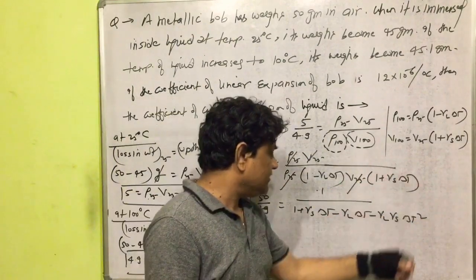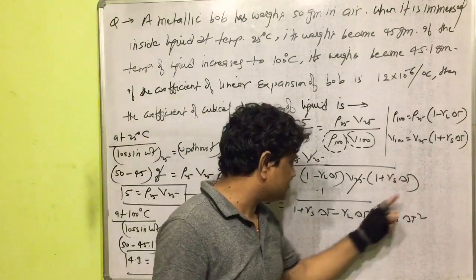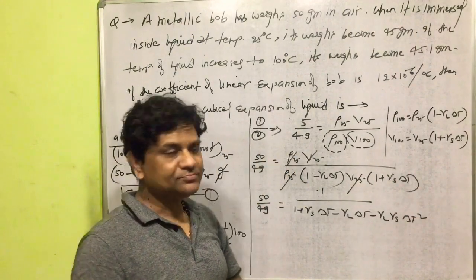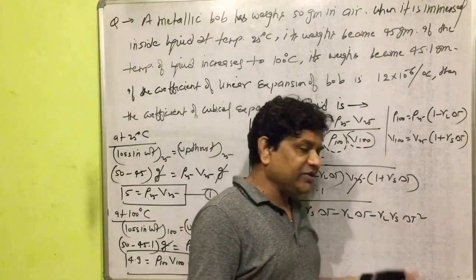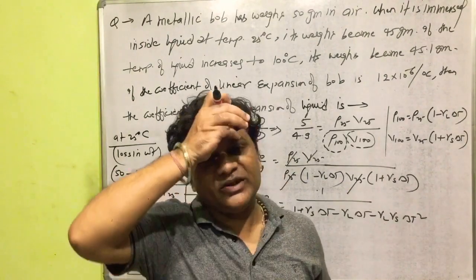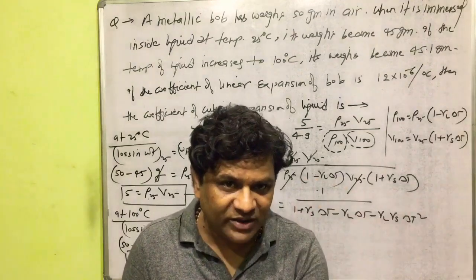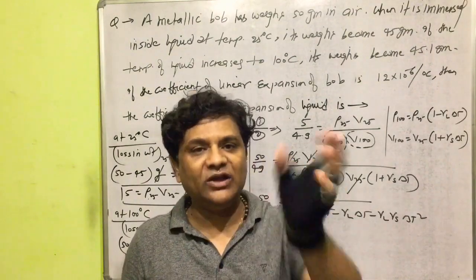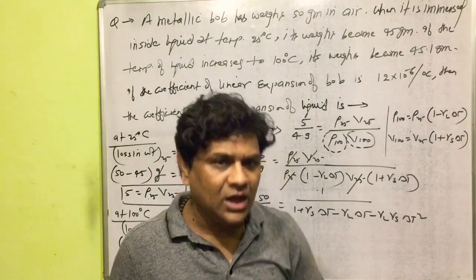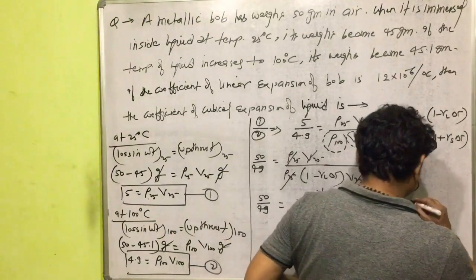We are just simplifying this value here in class. You know gamma liquid is already a small value. Gamma solid is also a small value. The product of the two small values will be very small, so we can neglect this quantity.